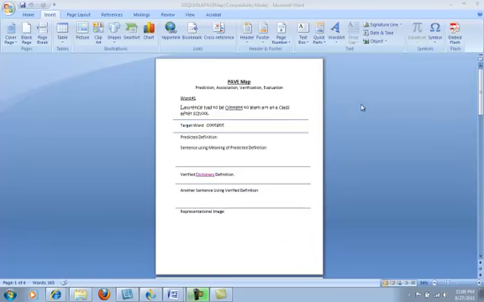This week you will be using a PAVE map to learn your new vocabulary words. PAVE, P-A-V-E, stands for prediction, association, verification, and evaluation. Those are the 4 things you're going to be doing with your vocabulary words to help you learn the meanings.